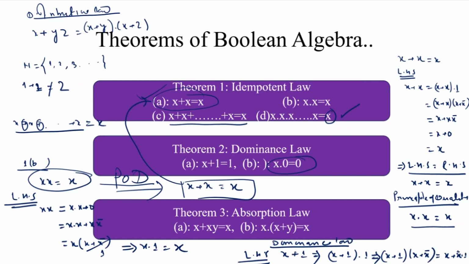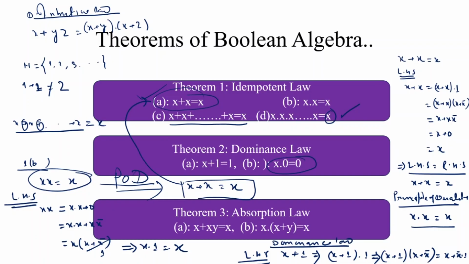We know that when we multiply 1 with any variable, the result is the same as the variable. This is equal to x plus x complement, and by the postulate this is equal to 1. This proves that x plus 1 is equal to 1. When we apply the principle of duality, the plus operator is replaced by dot, 1 is replaced by 0, and the right hand side 1 is also replaced by 0. This says that x dot 0 is equal to 0.